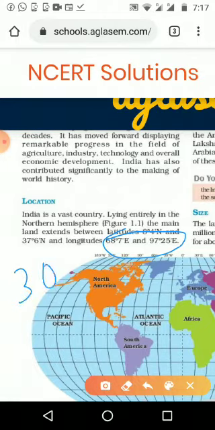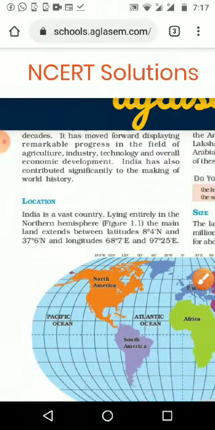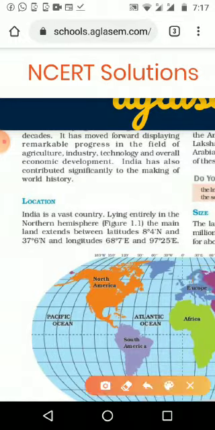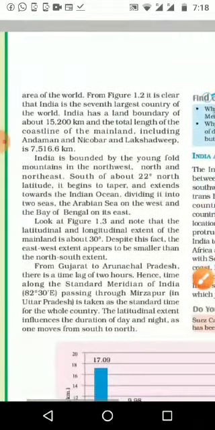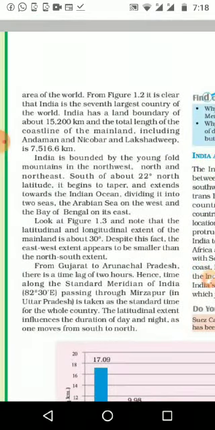According to theory, if it is 30 degree, two timings should be there, meaning every 15 degree we add +1, so after 30 degree it should be +2. But what did we do, and why do we keep the same single time, or different times? Those things we are going to see.